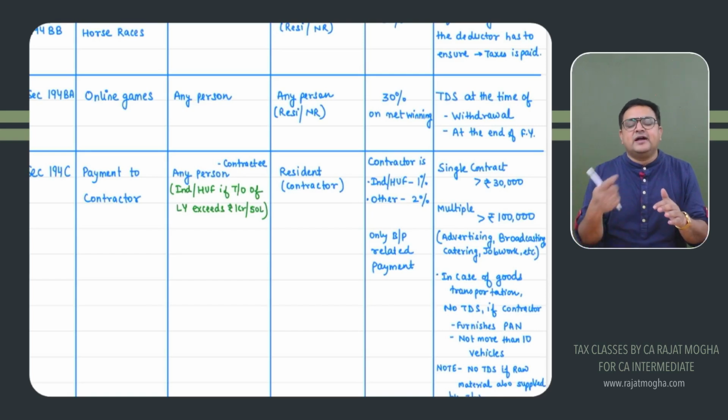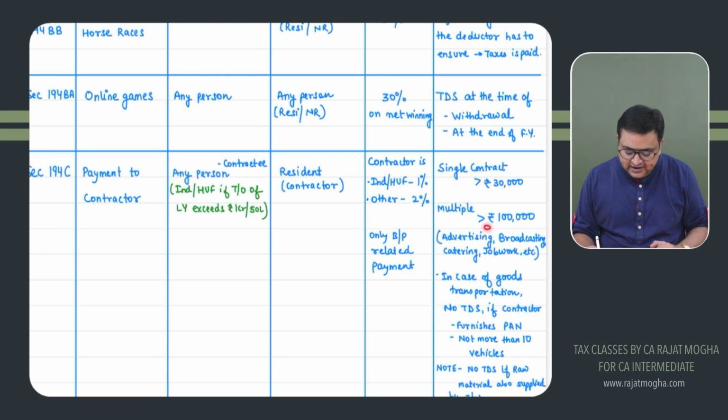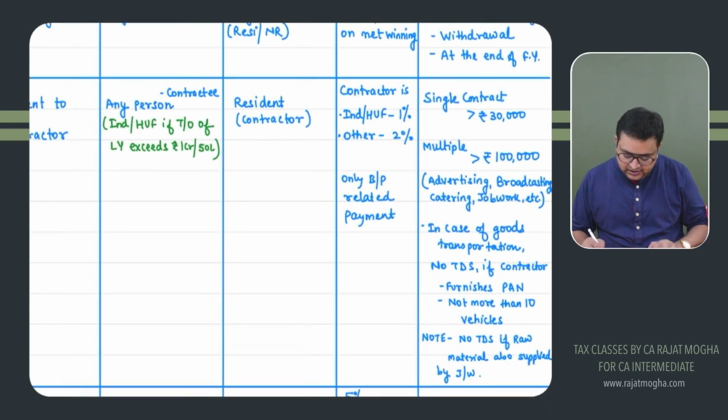But there may be multiple contracts during the year. These were small contracts, but if the aggregate of these contracts goes above 1 lakh, then also you should deduct TDS. So if there is a single contract, see 30,000. If there are multiple, then you have to see the aggregate of these contracts. If it is more than 1 lakh, then TDS would be deducted. These contracts can be in the form of advertising, broadcasting, catering, job work, etc.